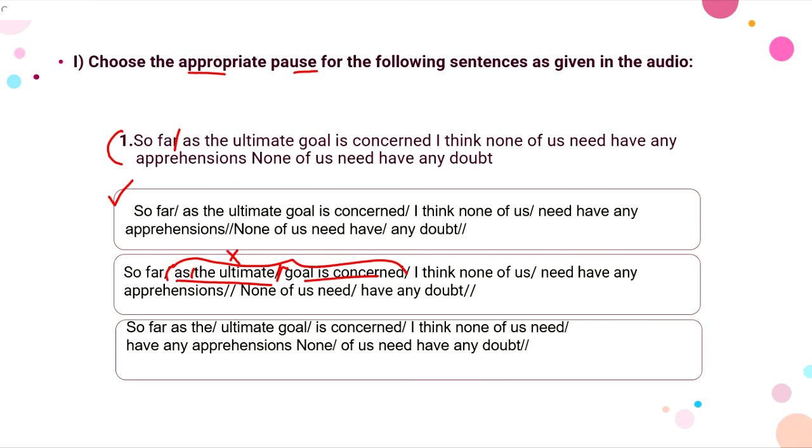So let's move on. Let's see the third option here. We have: so far as the... okay, here we get the wrong pause at the beginning. After we say "so far" we make a pause actually, and we don't make a pause here, right? We say "as the ultimate goal is concerned" as a whole sentence, right? So here again we get the thing wrong, right? So the first option should be the correct option for the first question, right? So let's move on to the next question.